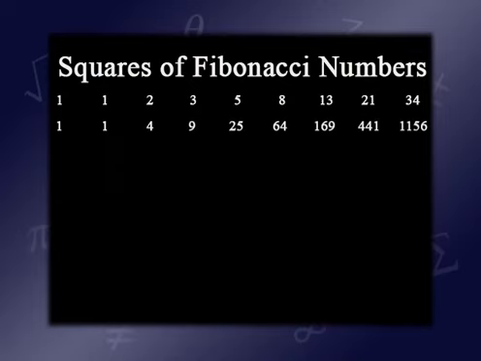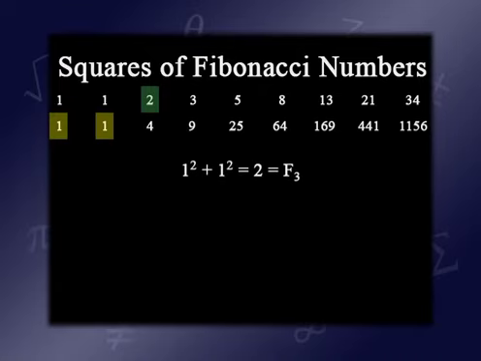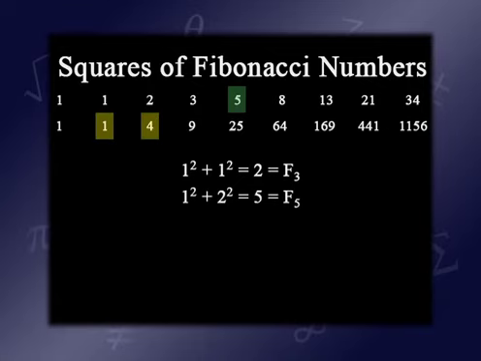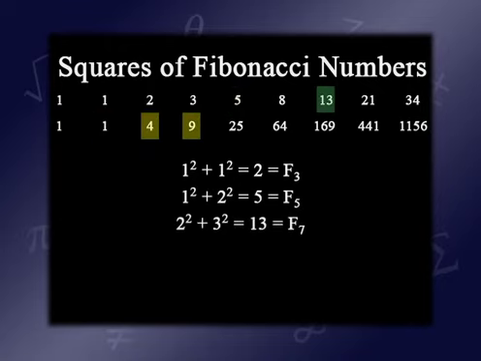Look what happens if we were to add 1 squared plus 1 squared. We get 2. Not very profound. If we take 1 squared plus 2 squared, we get 5. Well, now that's interesting. If we take 2 squared plus 3 squared, 4 plus 9, we get 13, which is a Fibonacci number.